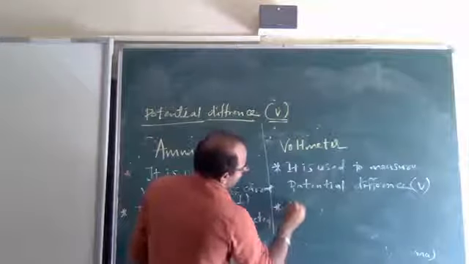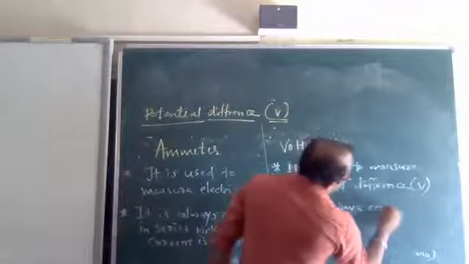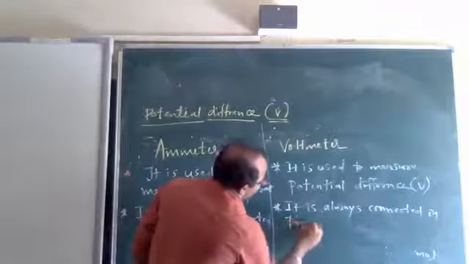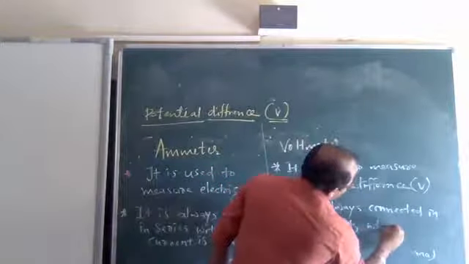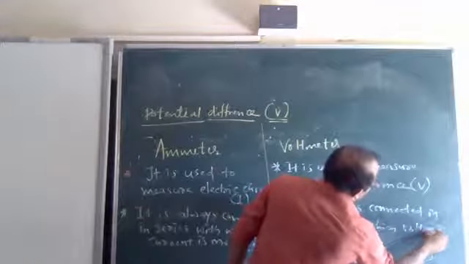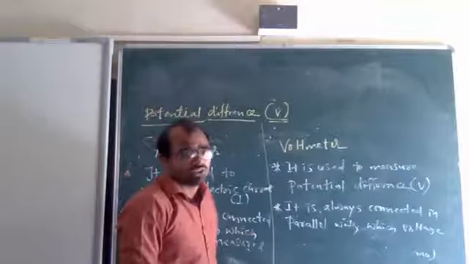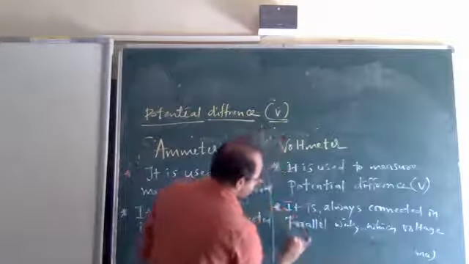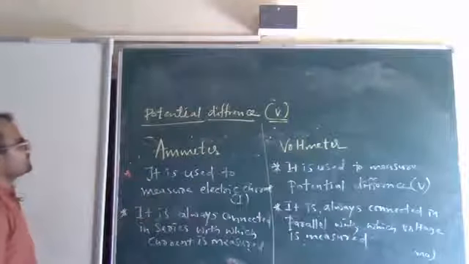Similarly, the voltmeter is always connected in parallel with which voltage is measured. With which voltage or potential difference, both are the same. Sometimes I am using voltage, sometimes potential difference. There is no difference. You can use either. It is connected in parallel with which voltage is measured. And the third one is a very important point.